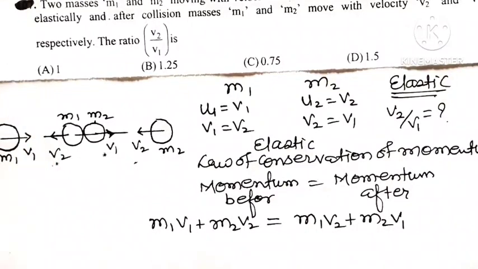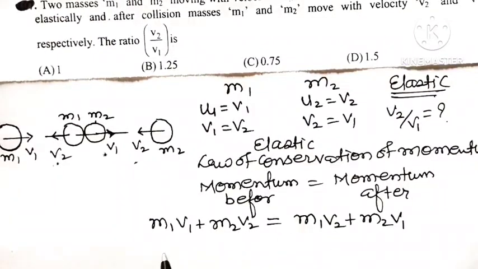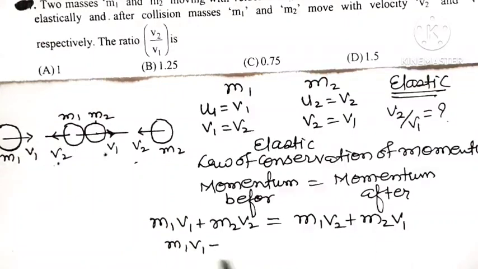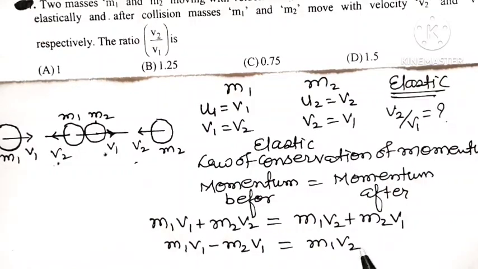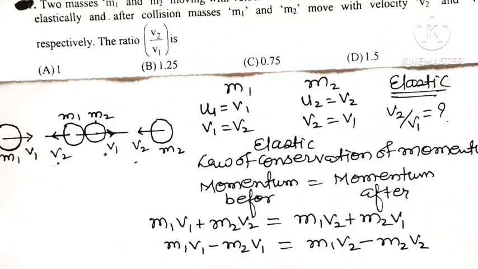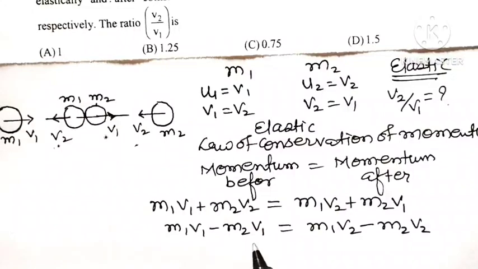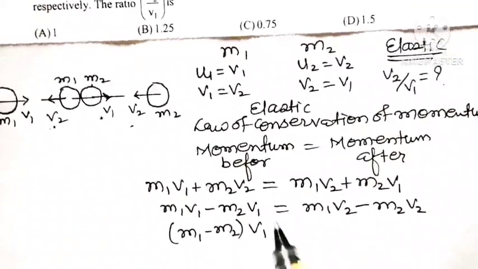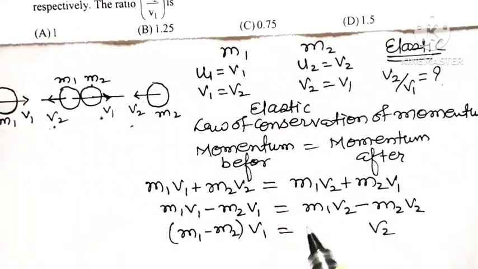Now what we have to find out is the ratio of v2 to v1. So collect the terms of v2 on one side. So m1 v1 minus m2 v1 is equal to m1 v2, and taking this term to this side, minus m2 v2. So here v1 can be taken as common, so in the bracket it is m1 minus m2, and from the right hand side v2 can be taken as common, so in the bracket we have m1 minus m2.